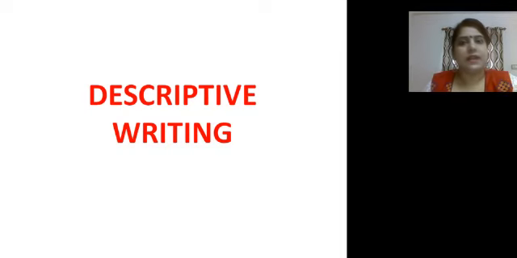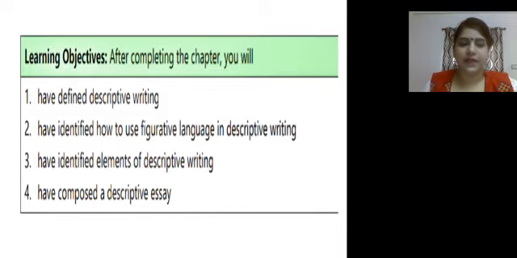First of all, let us have a look at our learning objectives. After completing the chapter, you will have defined descriptive writing, have identified how to use figurative language in descriptive writing. Here figurative language means use of adverbs, metaphor, simile, adjectives. Have identified elements of descriptive writing, have composed a descriptive essay.